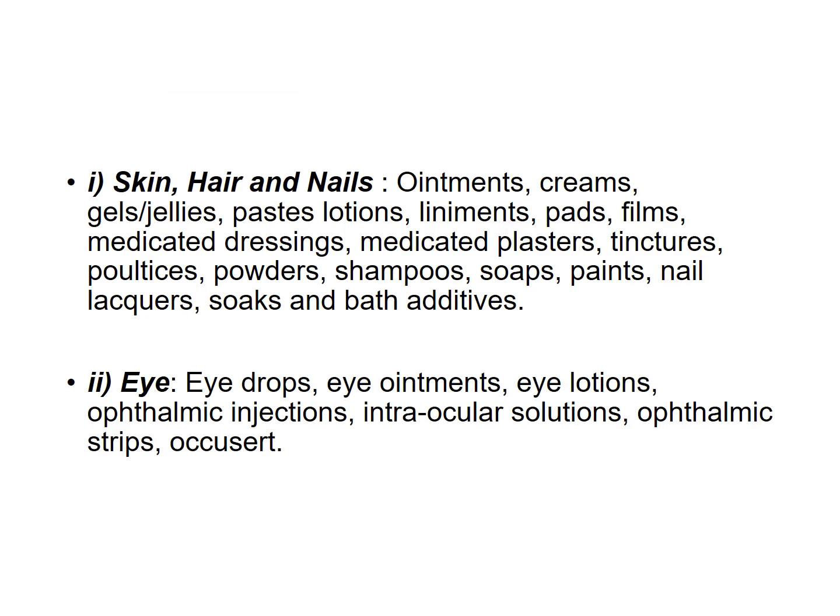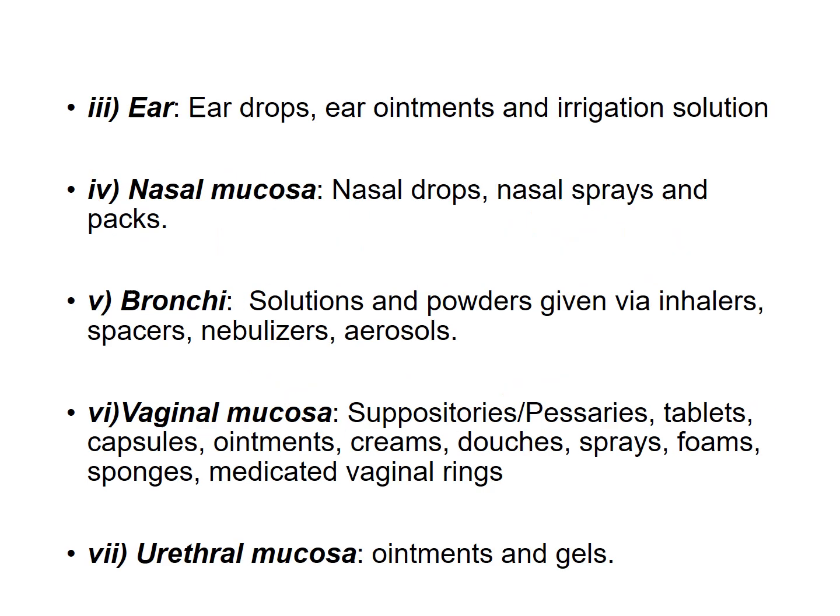So for skin, hair and nail, we have different ointments, creams, jellies, lotions, liniments, pads, then different medicated dressings, then shampoos, like different medicated shampoos also, then soaps, paints, bath additives. Then for eyes we have eye drops, ointments, then ophthalmic injections, some ophthalmic strips, and a new one is the OcuSert. So these different applications are available for this site.